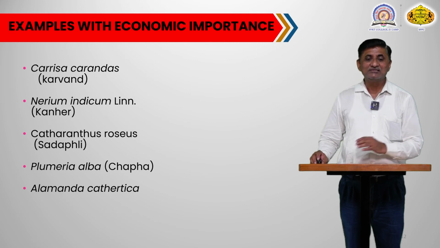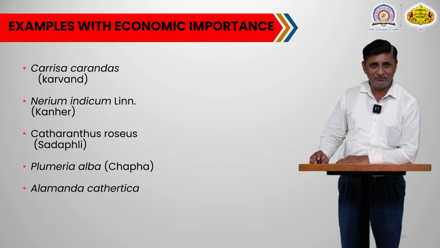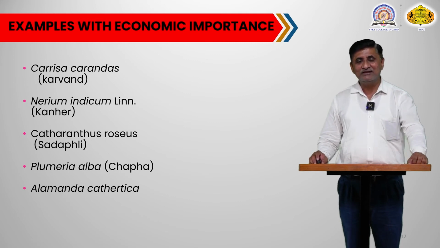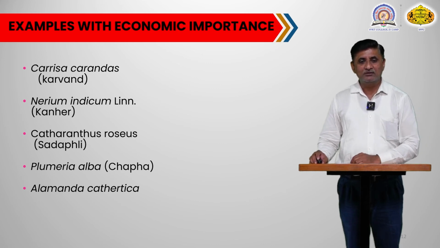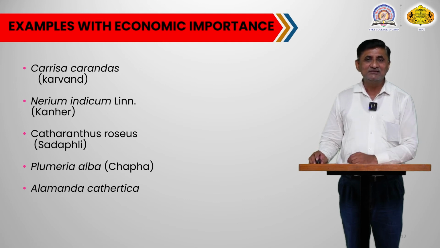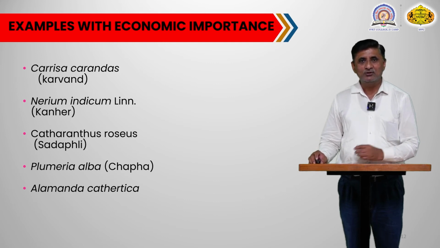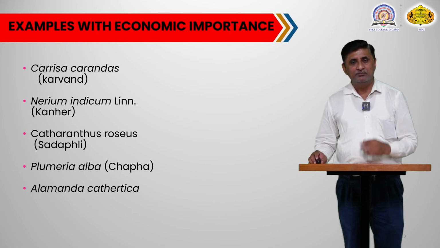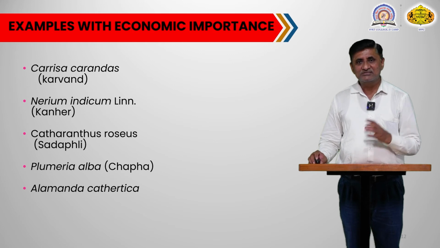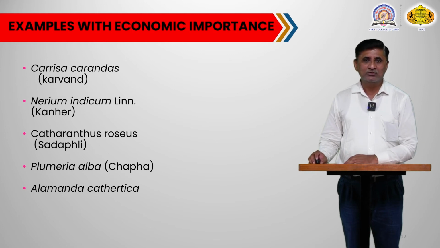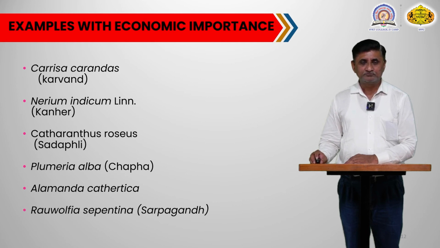Then the last plant, which is also an ornamental plant, is a perennial climber belonging to this family. The name of this climber is Alamanda cathartica. It also has two color variants, yellow and pink. So this climber is also cultivated ornamentally because of its attractive or showy flowers.